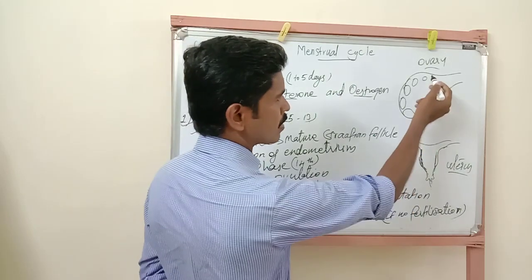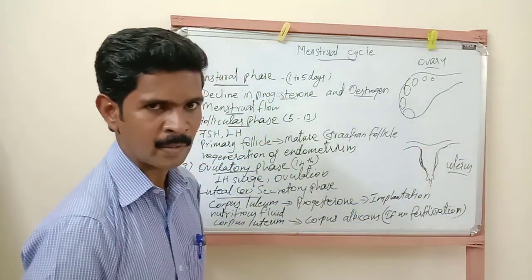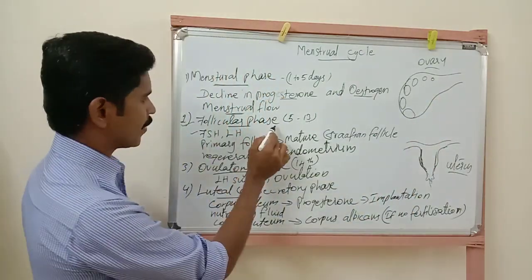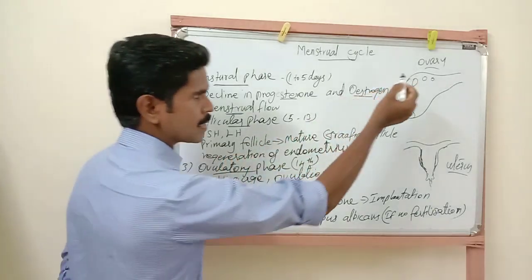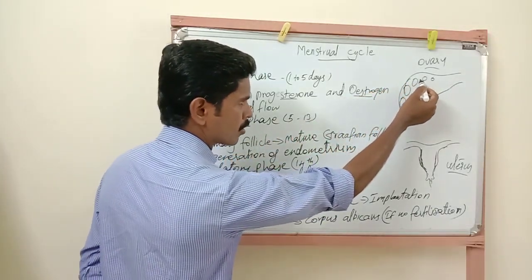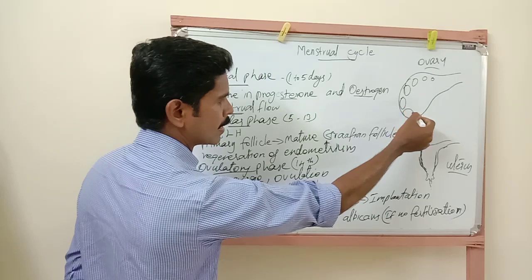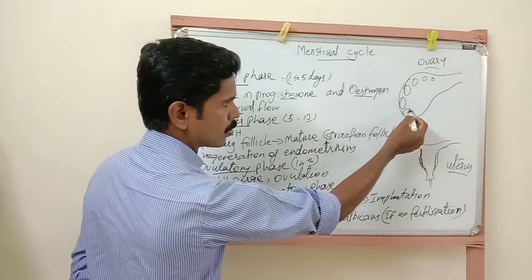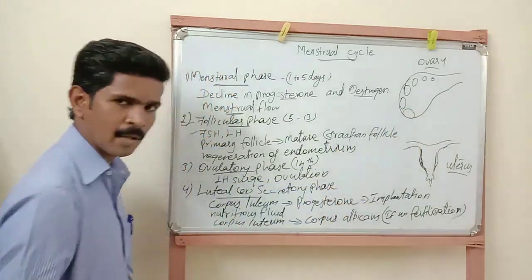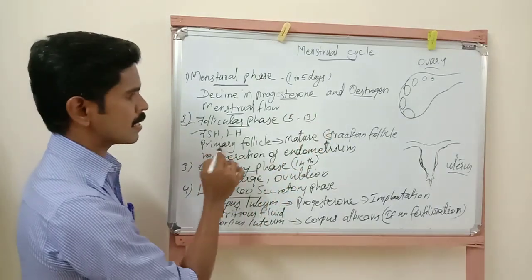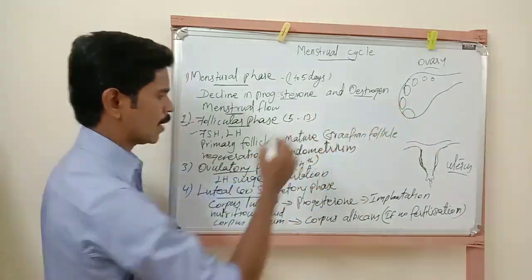Like that, the follicles grow in size. So during this follicular phase, the primary follicles present inside the ovary grow, and finally reach the mature Graafian follicle. Just imagine it's a mature Graafian follicle. Understand? These are the changes that take place inside the ovary.